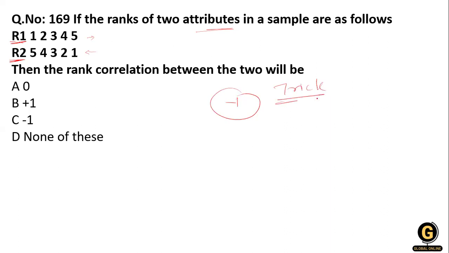This is a trick. You can solve this kind of question if they ask it in the question paper, so you just don't use your extra brain. If you see the rank correlation, one side, rank 1, is in ascending order, and in the same way rank 2 is arranged in descending order. So whenever we calculate it, the answer will be -1. So the option is -1.